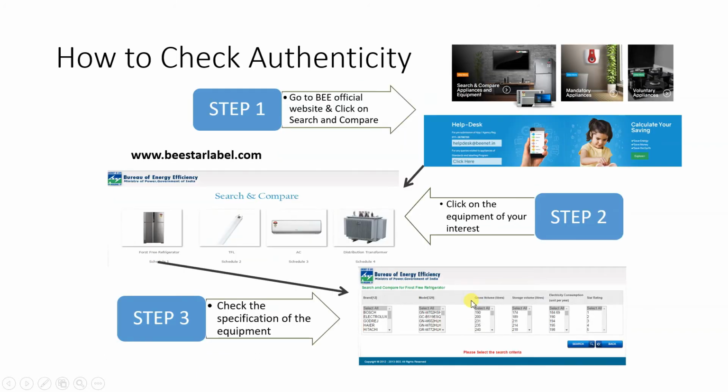Now, how to check the authenticity of the star? You have to visit the BEE website. There, go to the star label. You will find search and compare appliance and equipment on the website. Click on that. There will be different types of devices, like refrigerator and air conditioner, and so on. Select the device, select the brand, select their capacity. There you will find whether the brand is listed or not.